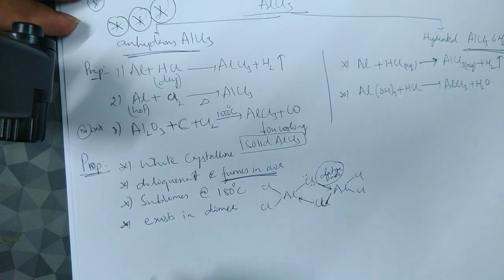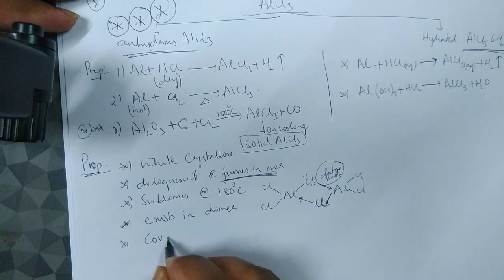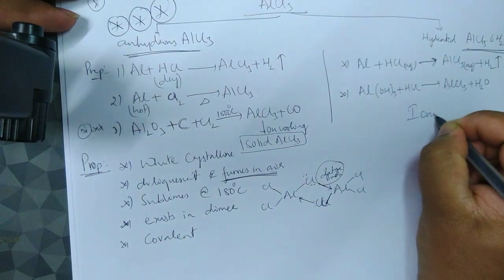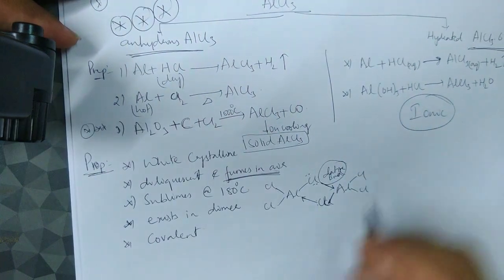Okay, fine. So it exists as a dimer, and it is covalent in nature, whereas the hydrated form is ionic in nature.